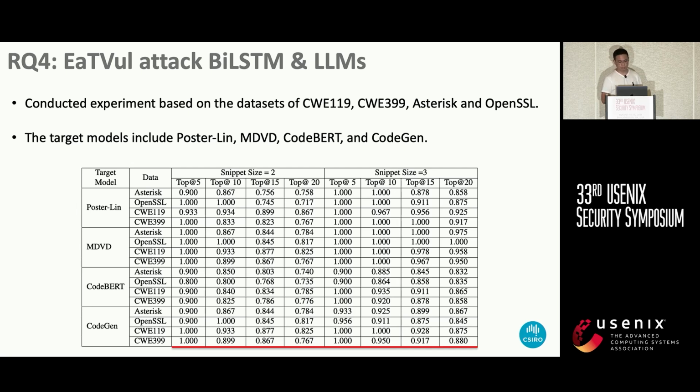So when the code snippet size is 2 and 3, the code snippet size of 2 means there are 2 pieces of code snippet that will be selected as adversary data.